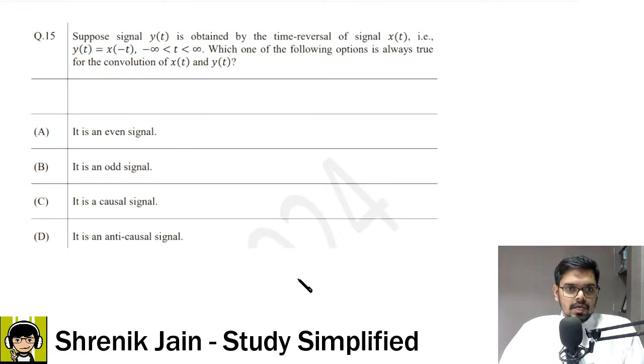Very first question. Suppose signal y of t is obtained by the time reversal of signal x of t. That is, y of t is equal to x of minus t, where t is going from minus infinity to plus infinity. Which one of the following options is always true for the convolution of x of t and y of t? A, B, C or D? Correct answer is option A.